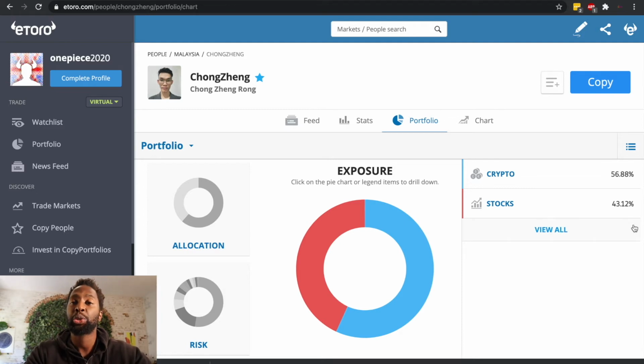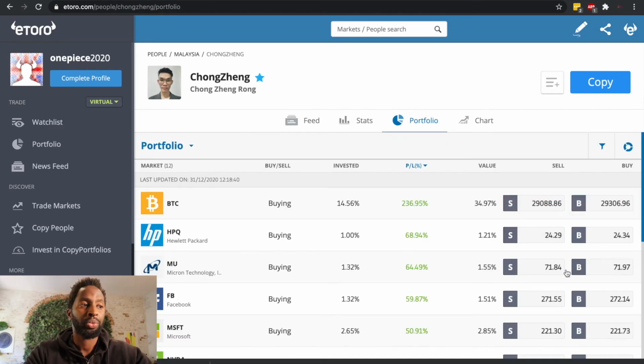Right now he's exposed 50% of his funds in crypto and 43% in stocks. If you click here, you can see a drill down on those stocks or those instruments. In this case, you can see he has Bitcoin. It's currently generating him 236%, and he invested 14%, which literally means, let's say he has $1,000, he allocated $140, so in this case he made, I would say, $300 profit on this specific investment if he has